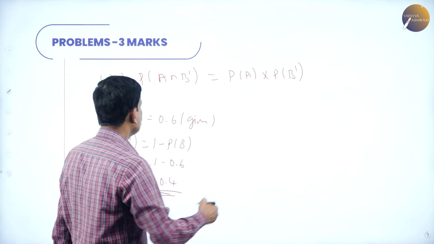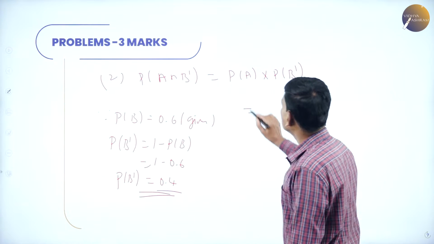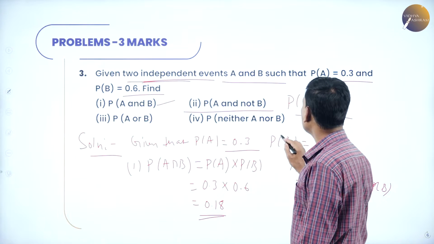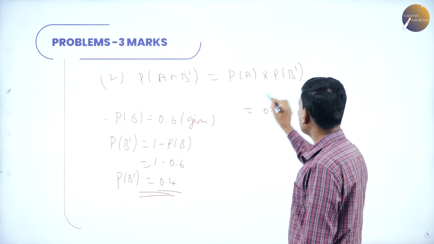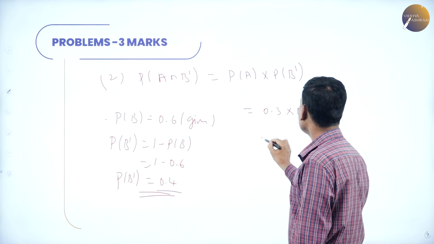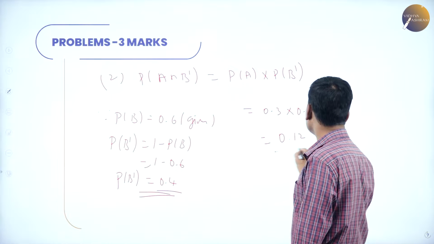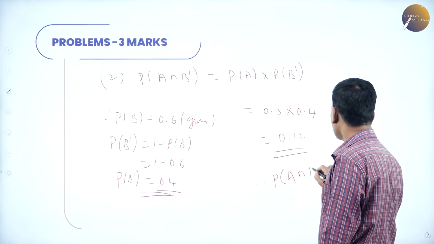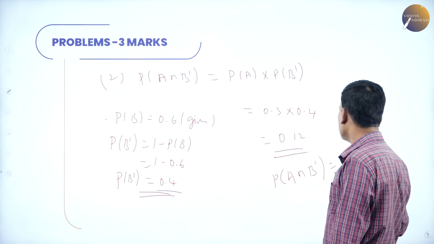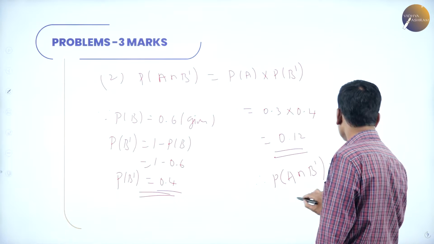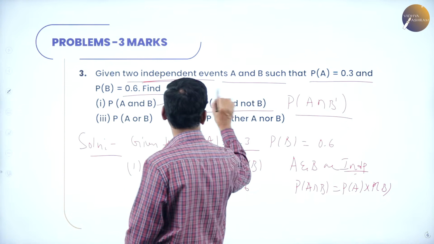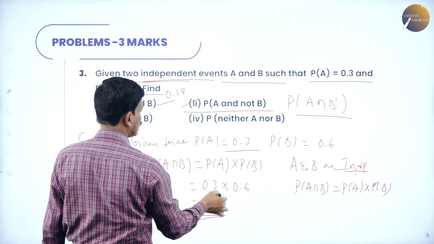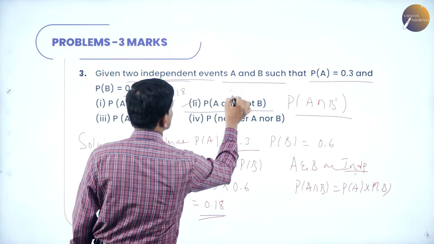Okay. Now, substitute here. What is probability of A? We know probability of A is 0.3, into probability of B dash is 0.4. This is equal to 0.12. So, therefore, probability of A and not B, A intersection B dash, is equal to 0.12. So, this is the answer, 0.12. Okay, the first answer is 0.18. The second answer is 0.12.